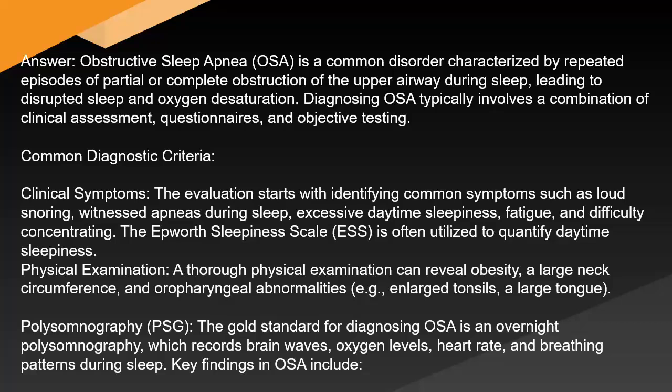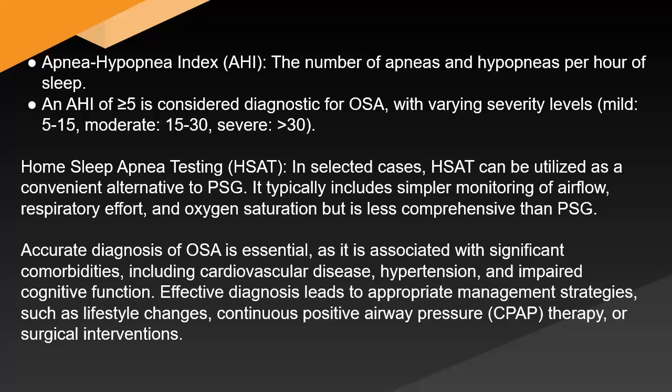Key findings in OSA include the apnea-hypopnea index (AHI), the number of apneas and hypopneas per hour of sleep. An AHI of 5 or more is considered diagnostic for OSA, with varying severity levels: mild, 5 to 15; moderate, 15 to 30; severe, over 30. Home sleep apnea testing (HSAT). In selected cases, HSAT can be utilized as a convenient alternative to PSG.